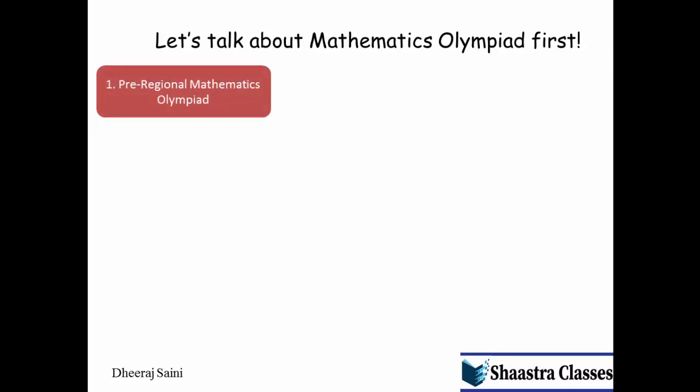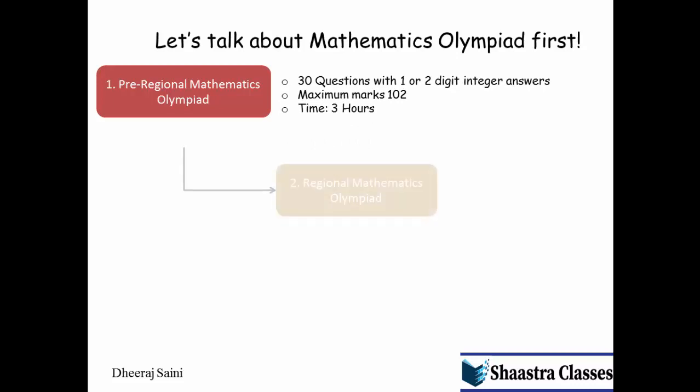Now let's talk about mathematics Olympiad first. So in mathematics Olympiad, the broad selection procedure remains the same. But before the regional round, in recent years one more round has been added in mathematics Olympiad, that is pre-regional mathematics Olympiad. Students who qualify this exam will go to the next round.